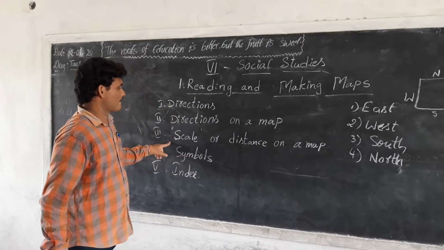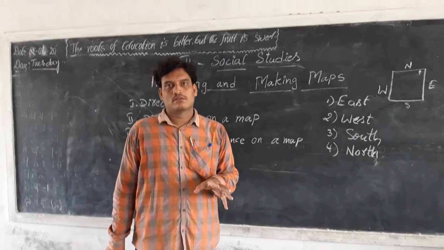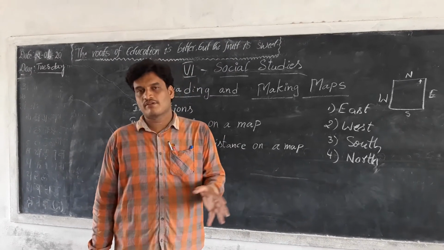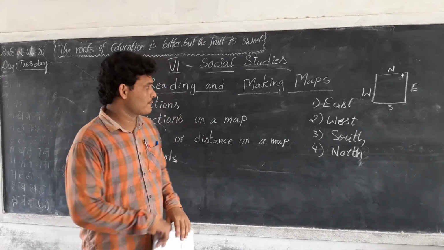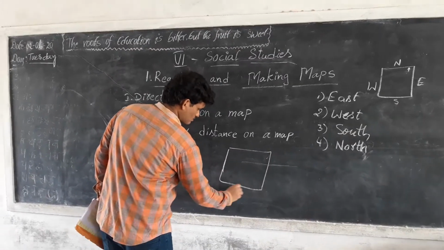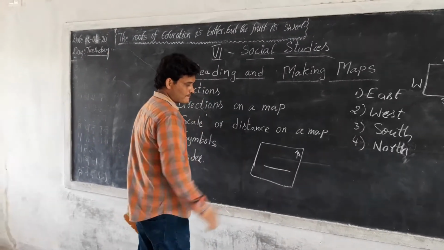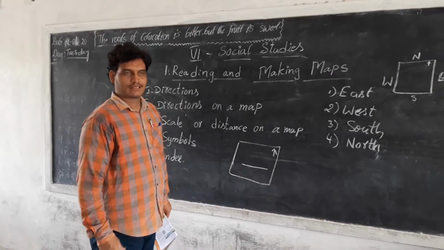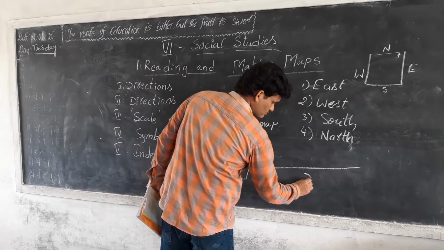Scale means, generally we draw several images or several places on a map. For example, on a map we draw one bridge. The real bridge distance is 500 meters.